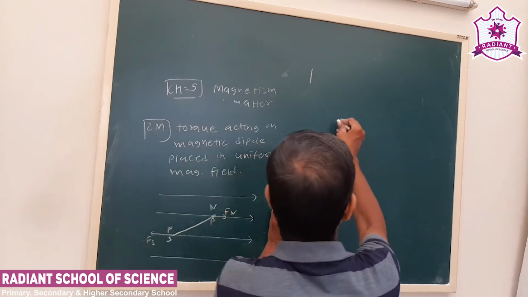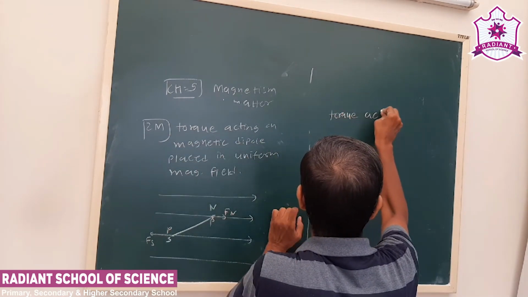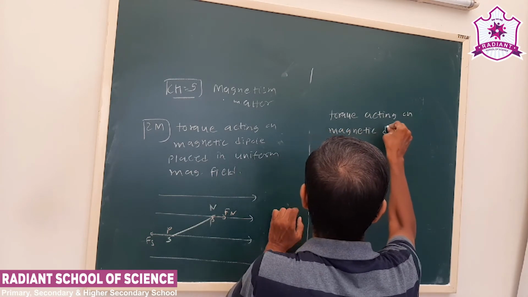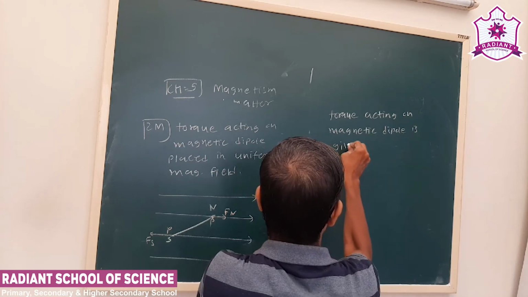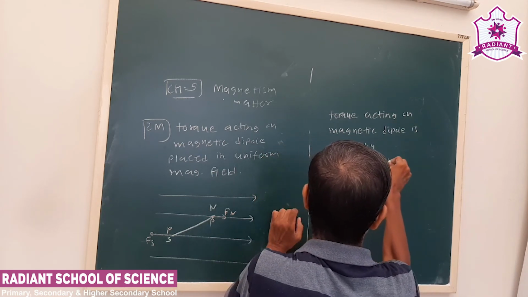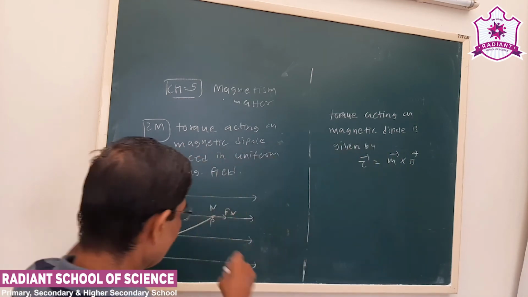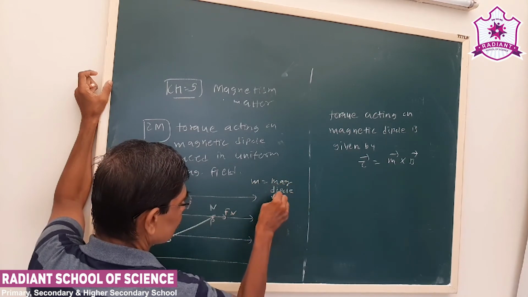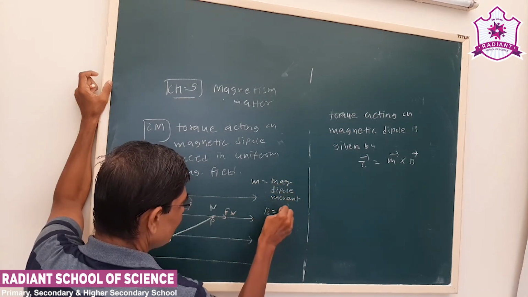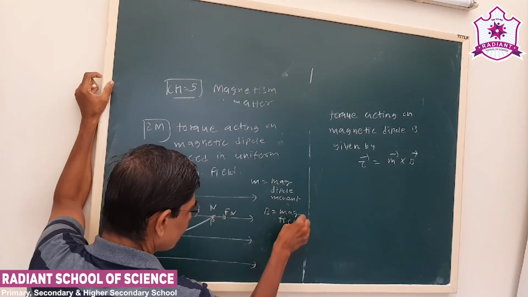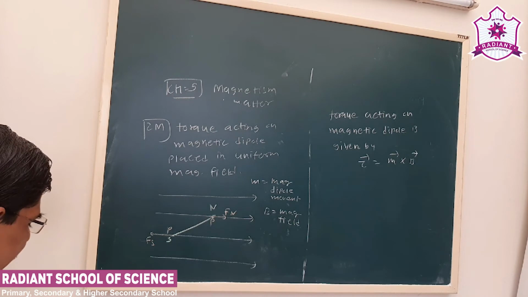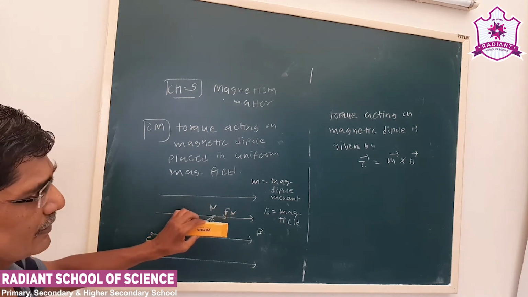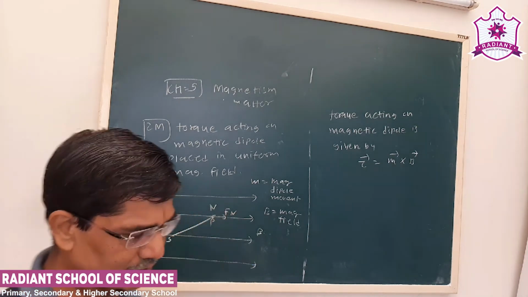The torque acting on a magnetic dipole is given by torque equals m cross b. Here again m is our magnetic dipole moment and b is the magnetic field. Now as I told, suppose a bar magnet is placed in a uniform magnetic field, it will align itself with the field.